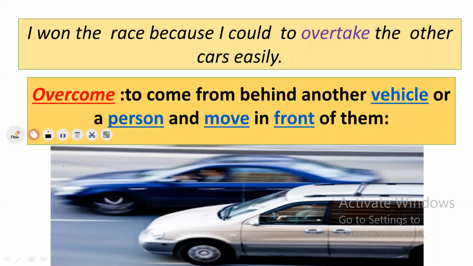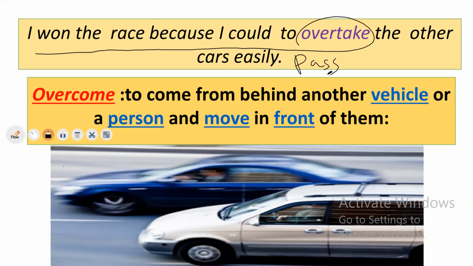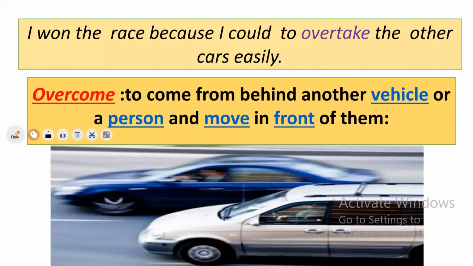Yes. So I won the race. Why? Because I could overtake. Overtake means to pass. Pass doesn't mean take much. Go to the next point.